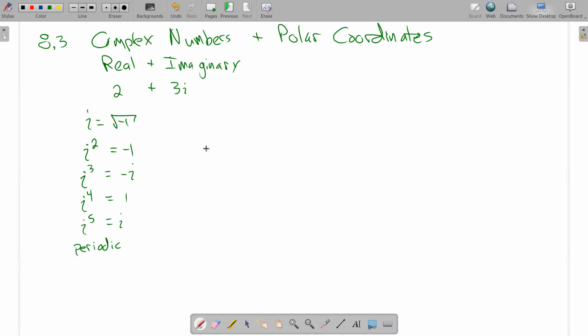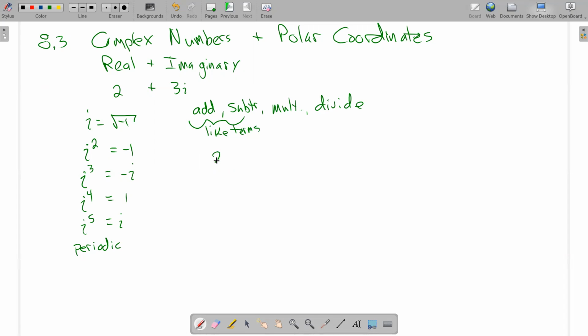Another reminder about working with complex numbers: adding, subtracting, multiplying, and dividing. Because i is a different object than, say, 2, these are not like terms, and I cannot simplify this any further. 2 plus 3i is as simple as it gets. I can't say 2 plus 3 is 5 here because the 2 does not have an i, right? They're not like terms. As for adding and subtracting, that relates to like terms.